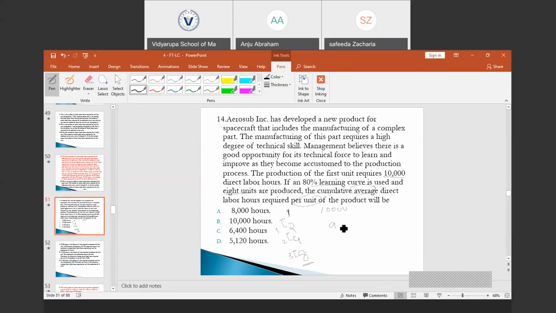Average time is equal to A into LC raised to N, where A is 10,000 into the learning curve percentage, which is provided as 80%, raised to N. Number of doublings is 3. 80% to the power of 3 would be 0.512, into 10,000 would be 5120. This would be the average time required to produce 8 units. 5120. Option D is the right answer.